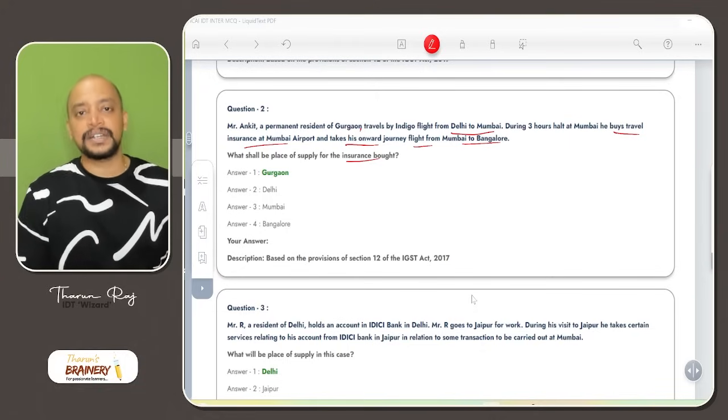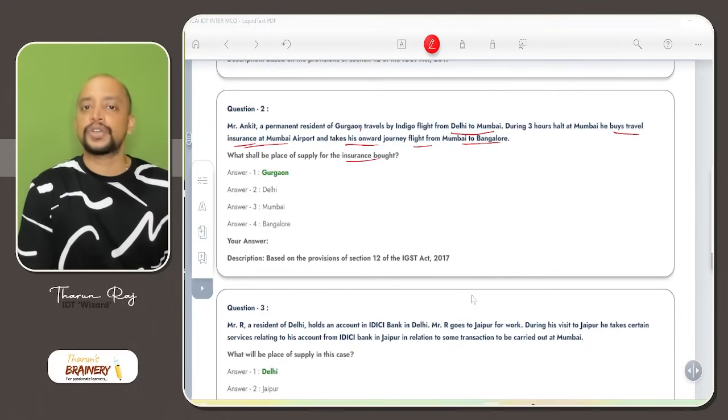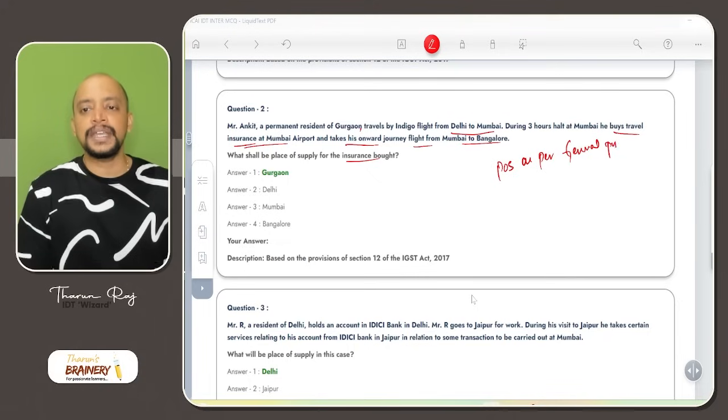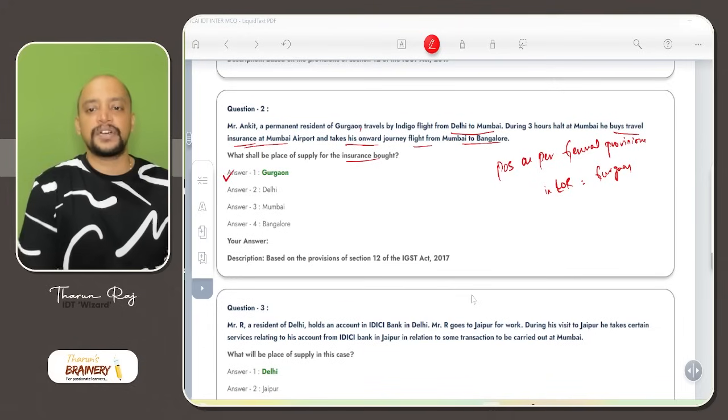But is this a service on board a conveyance? No, this is not a service on board a conveyance. He's just buying the insurance. So for insurance, we need to apply the general provisions. What will be the place of supply as per general provisions? Place of supply as per general provisions is location of recipient. So what is that location of recipient? Gurgaon will be taken as the place of supply.